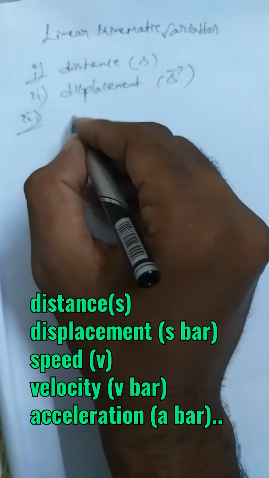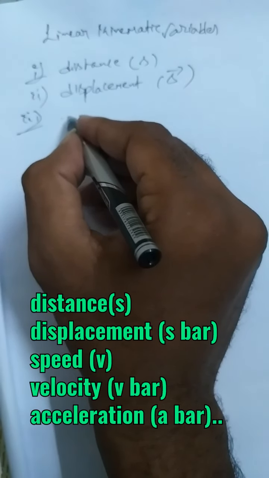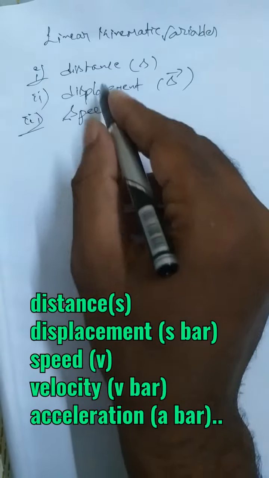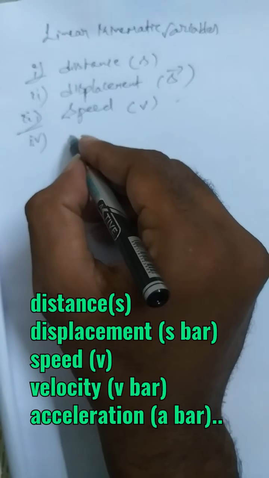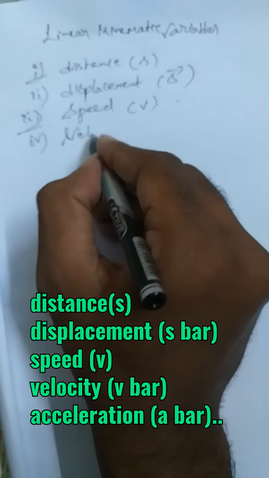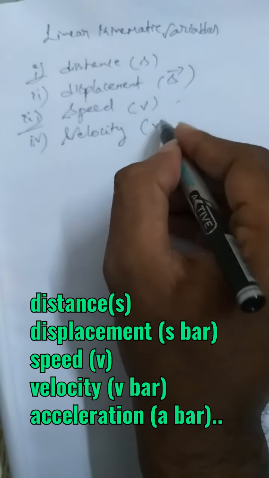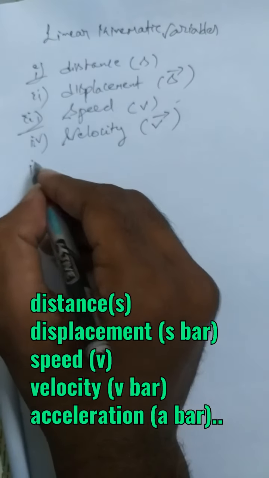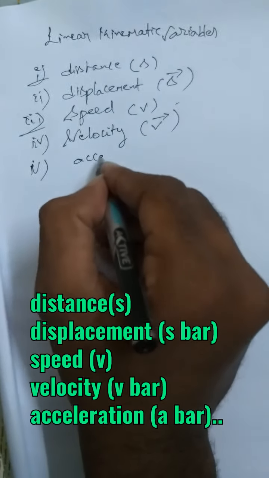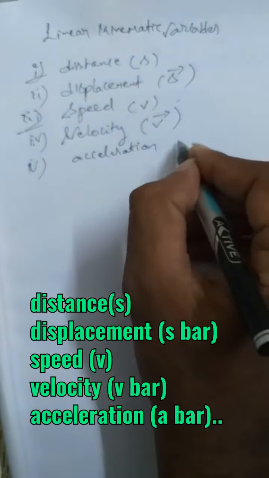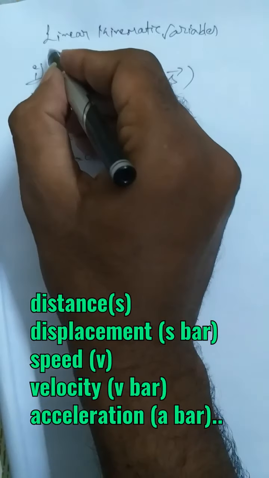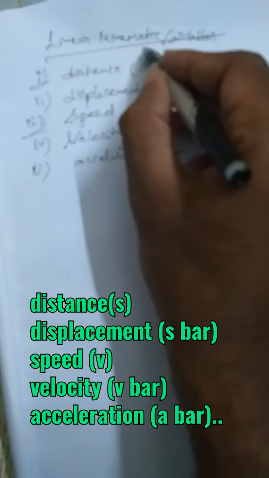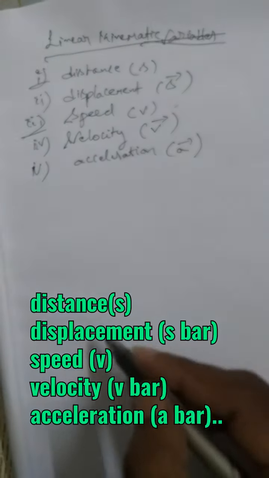Next we are going to learn about linear speed, generally denoted by the letter V, and velocity, linear velocity, generally denoted by the letter V bar, and acceleration, generally denoted by the letter A bar. So these are the basic terms and terminology we are going to learn.